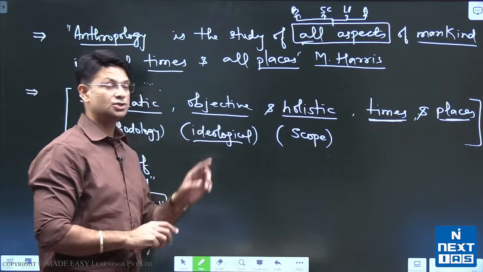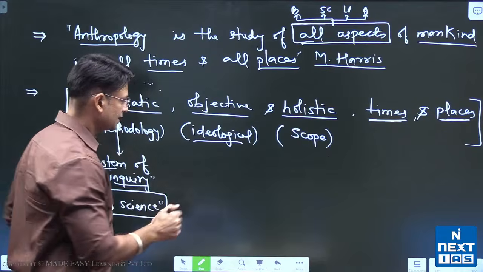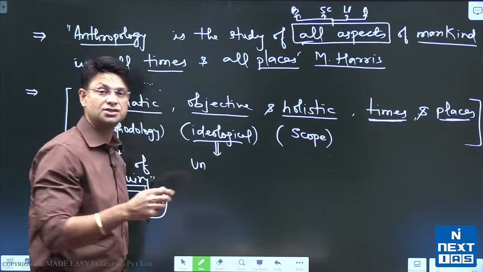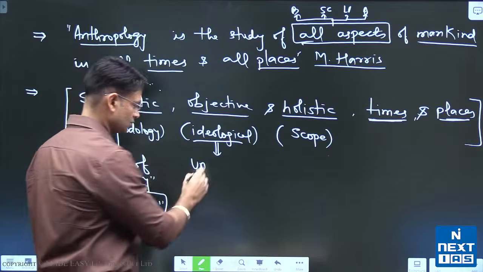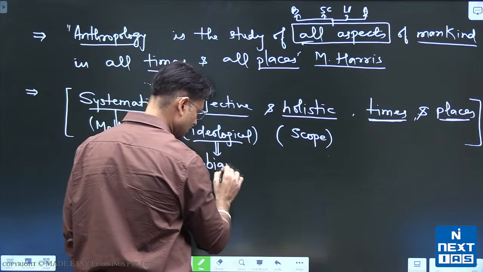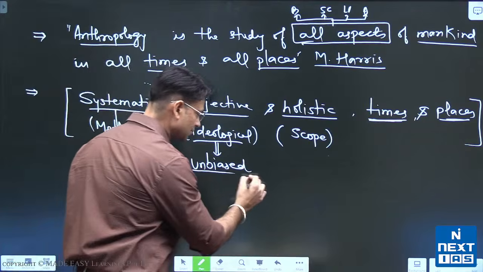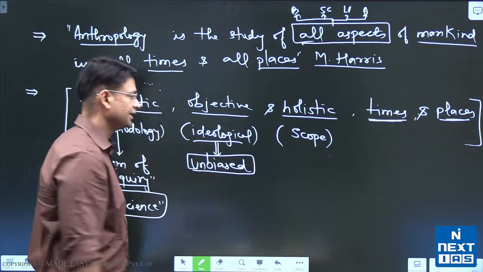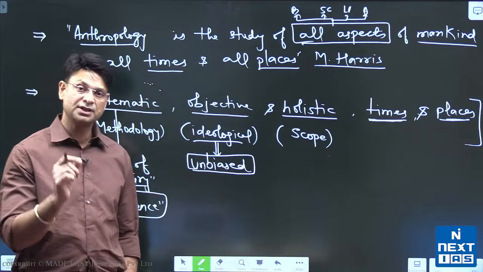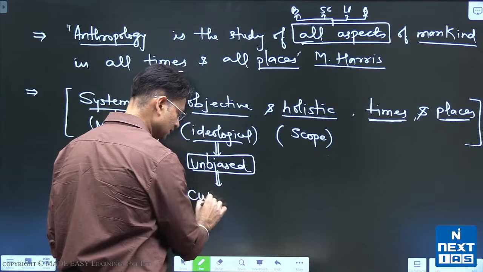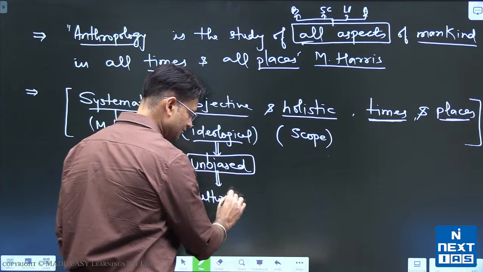Second is that anthropology is objective. Objective means it is unbiased. It does not judge the other people. So it is an unbiased study of humans. How is it unbiased? Because anthropology believes in a very important principle of cultural relativism. It believes in cultural relativism.